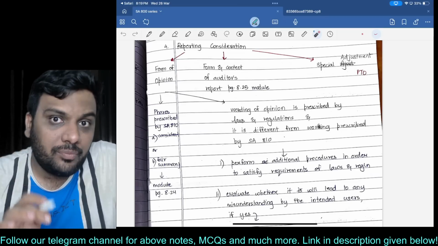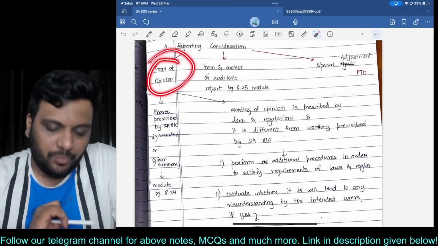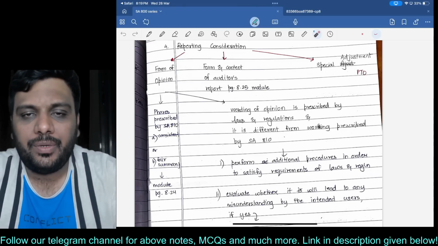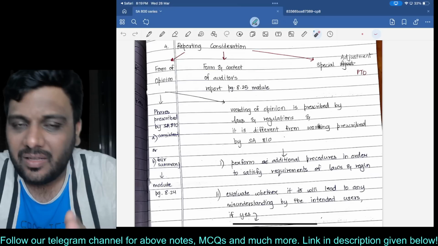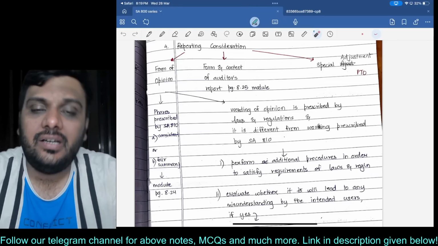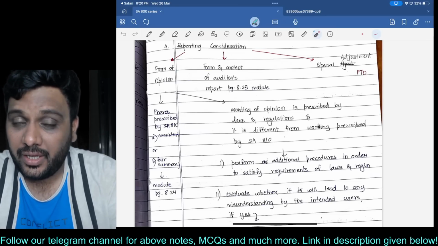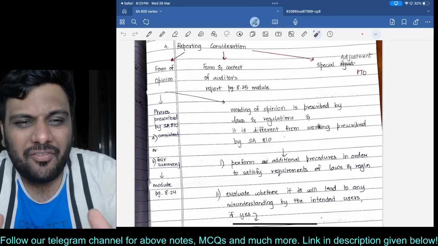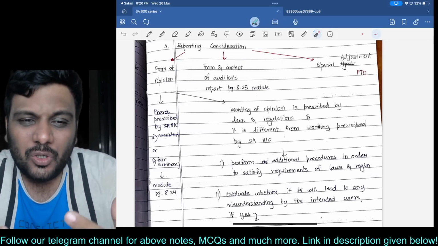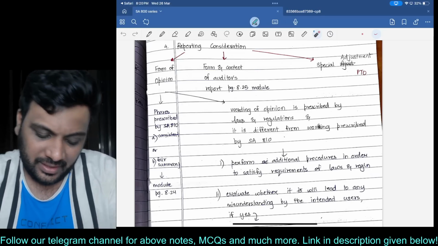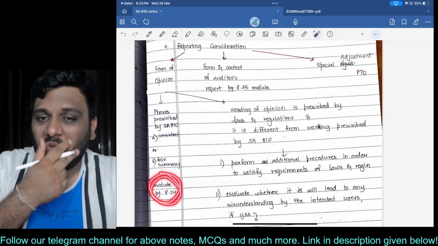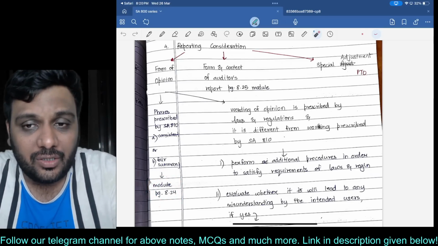Alright. Now, most important, the form of opinion. When you are expressing an opinion on summary financial statements, for the wording of the opinion, either you can say that these summary financial statements are a fair summary of the complete set, or you can say that they are consistent with the complete set. But you cannot write that they show a true and fair view, or in our opinion to the best of our knowledge. You cannot give a very high level of assurance over here. There is specific wording which is given in the module, and I've given the page number reference of the module. I want you to see that wording. This can be an examination question.